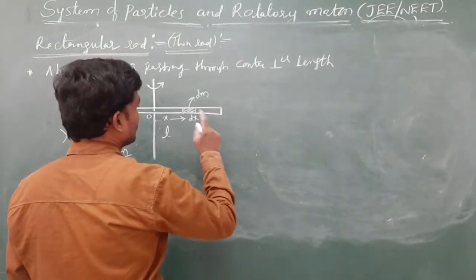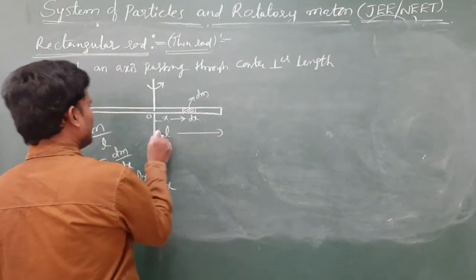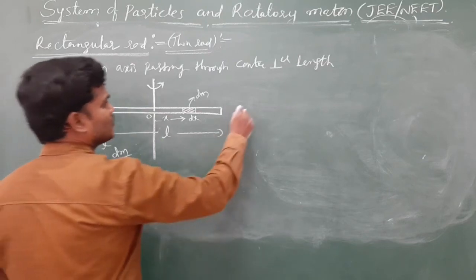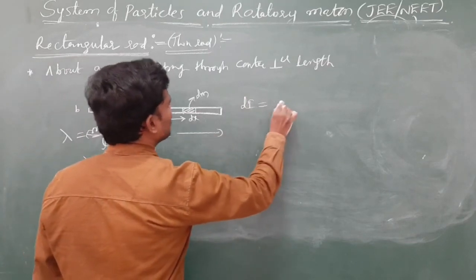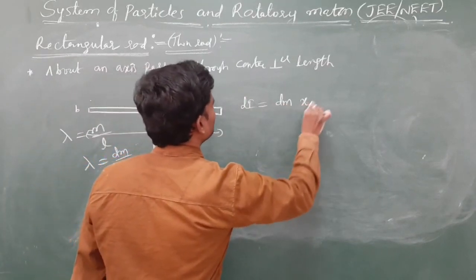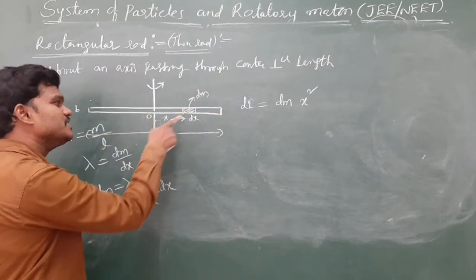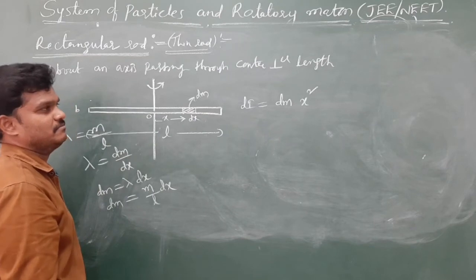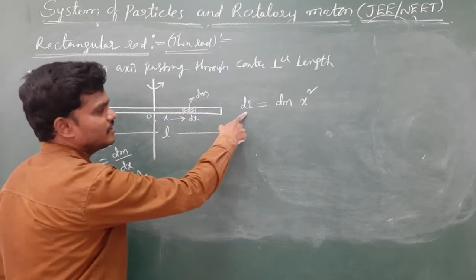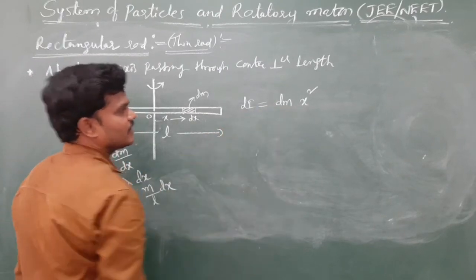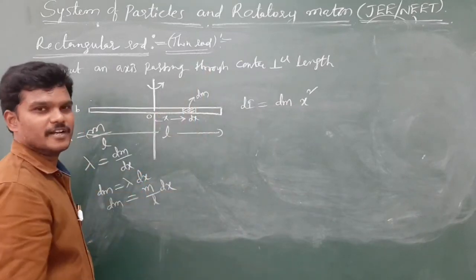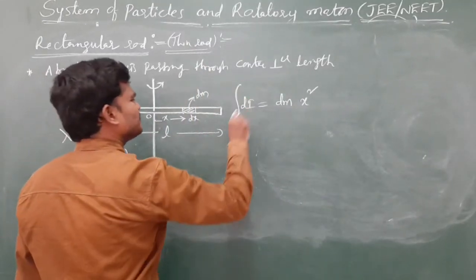The total mass and square of distance will give the moment of inertia. So the total length is L. Now the moment of inertia of the small part, let me write like this: dm into the small part's distance squared. The mass of the small part is dm, at a distance x. So the small part is dI equals dm x squared, like I equals m r squared. Apply the integration.